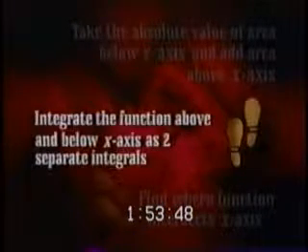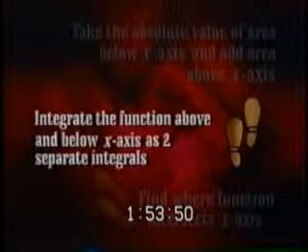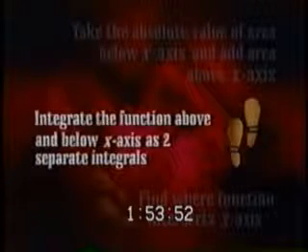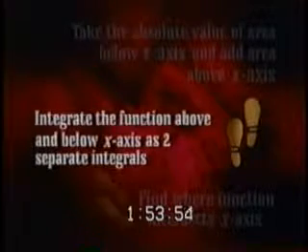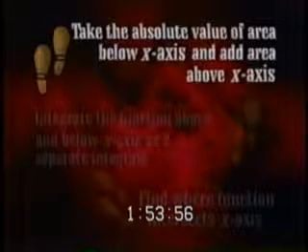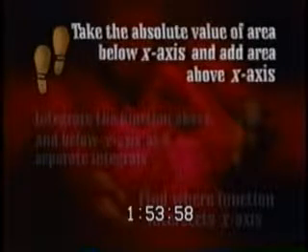Our first step is to find where the function intersects the x-axis, which we already did. Then, we integrate the function above the x-axis and the function below the x-axis as two separate integrals over the corresponding intervals. Finally, we take the absolute value of the area below the x-axis and add it to the value of the area above the x-axis to get the total area between the curve and the x-axis.